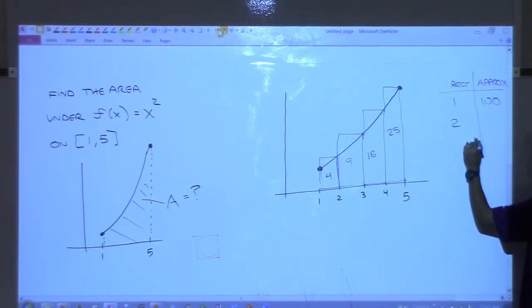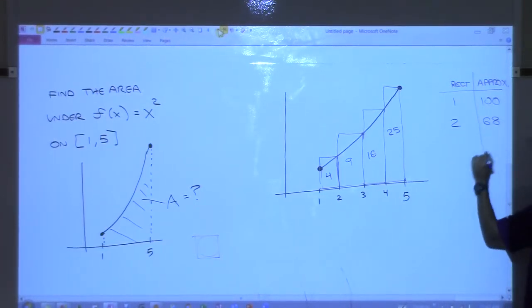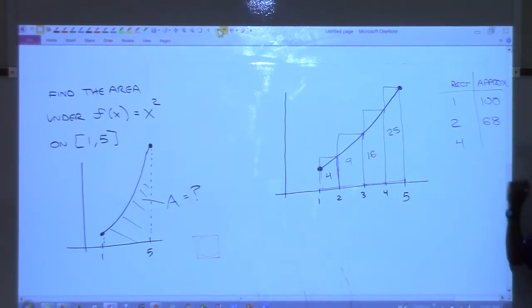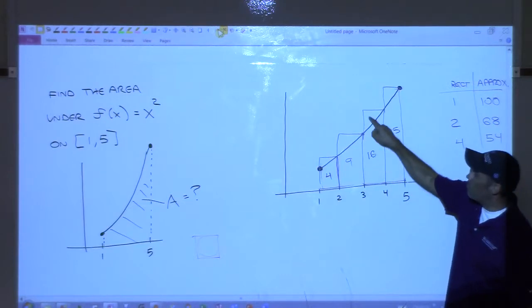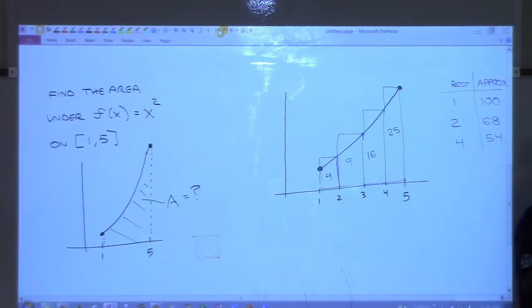When we did 2, it was 68, right? Now that we've done 4, we've got it down to, what was it again? 54. 54, okay? So it seems like it's getting closer, and the reason that it's getting closer is because these little corners here, where we have the error, are getting smaller, right? It's getting smaller. So how could we even get better?